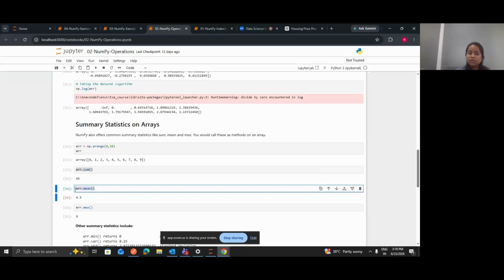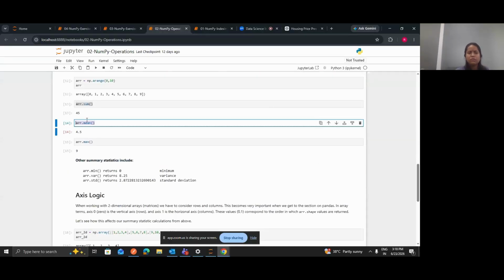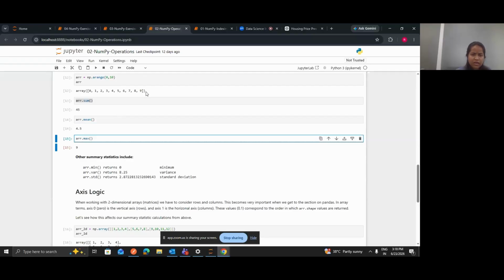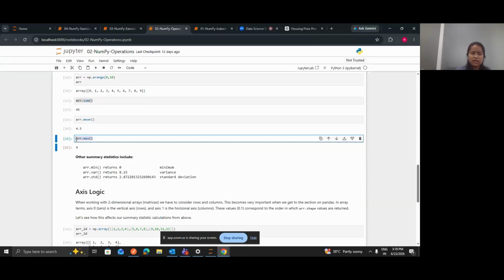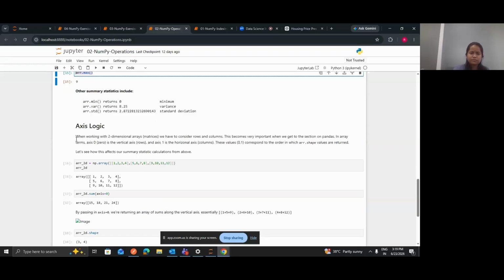Now, if you want to find the mean value, that also you can do using this mean function. And in this array, if you want to find the maximum value, we have this max function, right? I think in the previous class also we have seen we have this max function, we have min function, and if we want to find the index of the maximum value, we have the argmax function. In order to find the index of the minimum value, we have this argmin function. So we can use all these built-in functions to perform complex operations in NumPy, right?